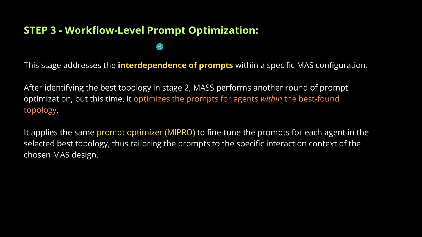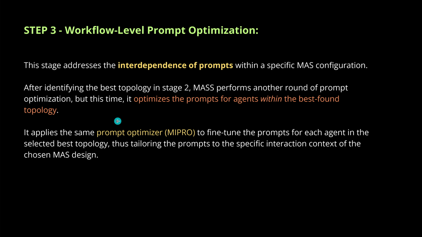Okay, step 3, now the final step in our optimization, the workflow level prompt optimization of the complete complex topology: interdependence of prompts. So careful, it's not the independence of the prompt, but it is the interdependence of all the prompts in all the specific configuration here in the topology, and we just optimize here the prompt for the agent within the best found topology possible.